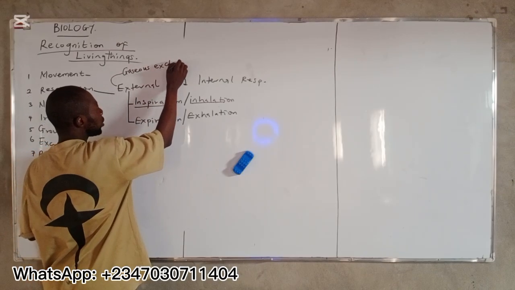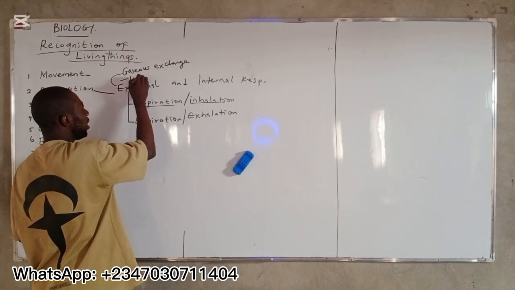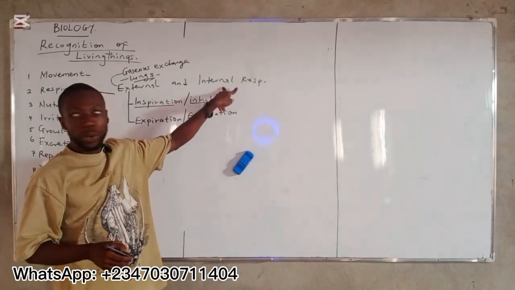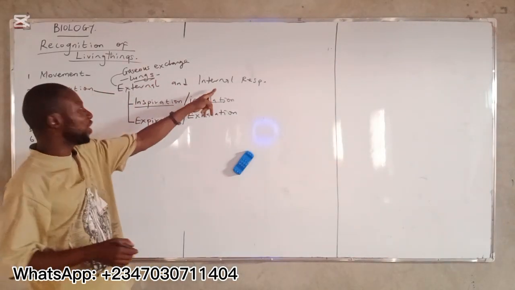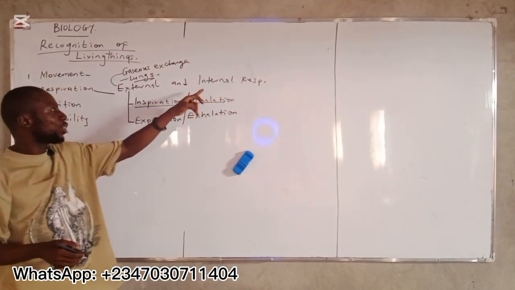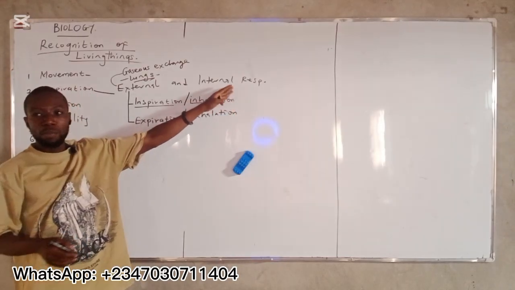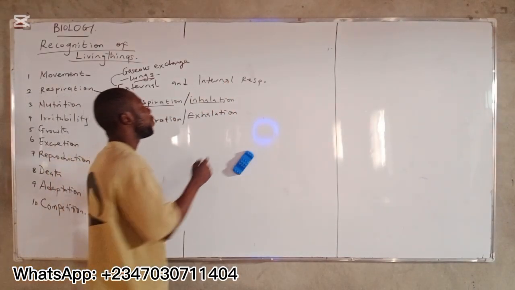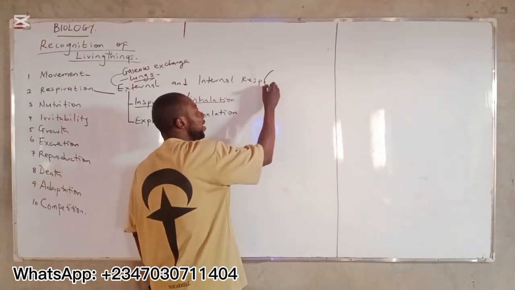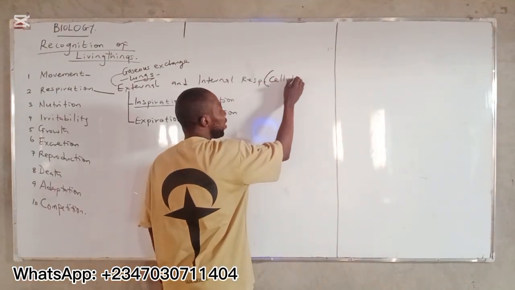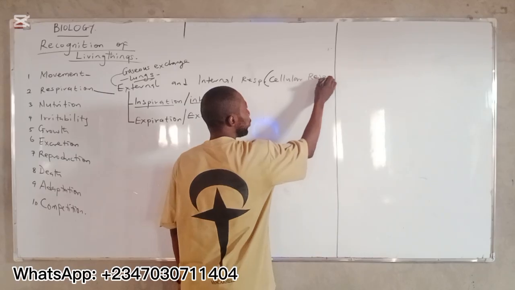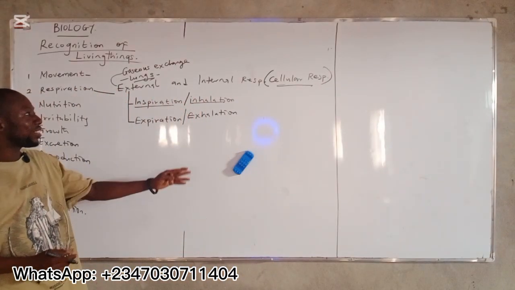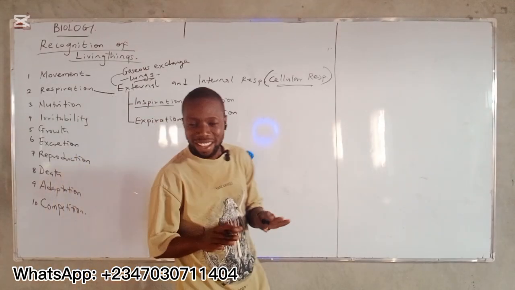Gaseous exchange that takes place at the lungs. Because in the entire respiration, we also have gaseous exchange. Do you understand? We also have gaseous exchange, but this takes place at the cellular level. All right? Now, this internal respiration here is also known as cellular respiration. You can call it cellular respiration, reason because it occurs at the cellular level.